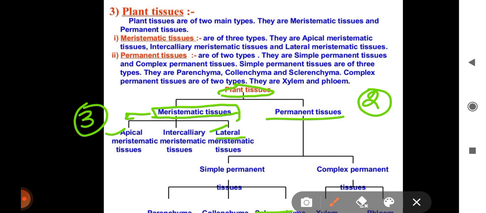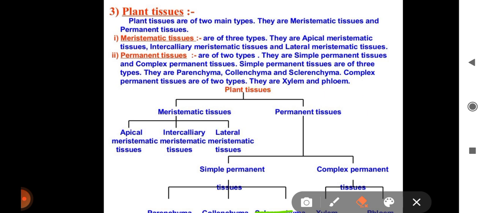So remember, meristematic tissue is classified into three main types. We will also study meristematic tissue and its types in detail, but first of all we will study the chart. Today we are only going to focus on the chart.